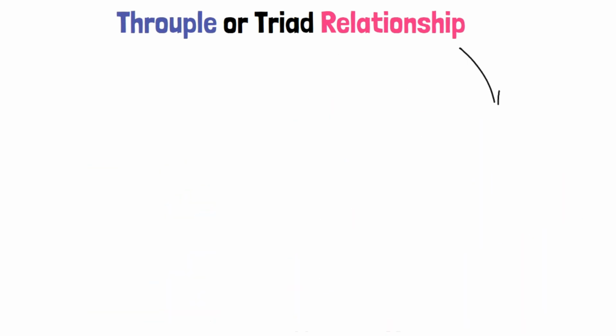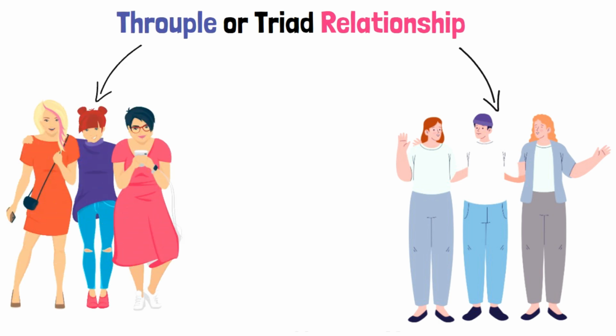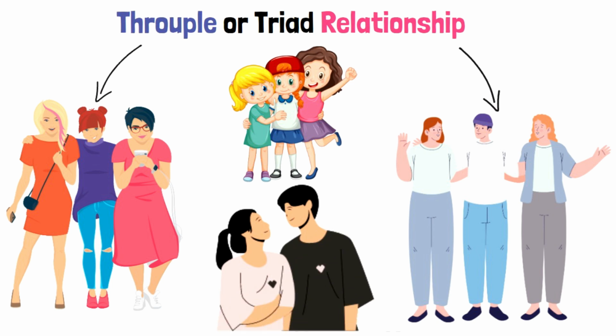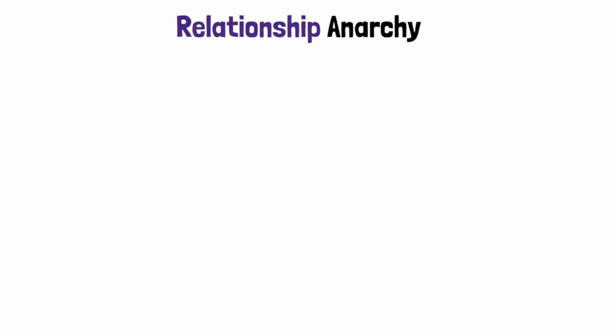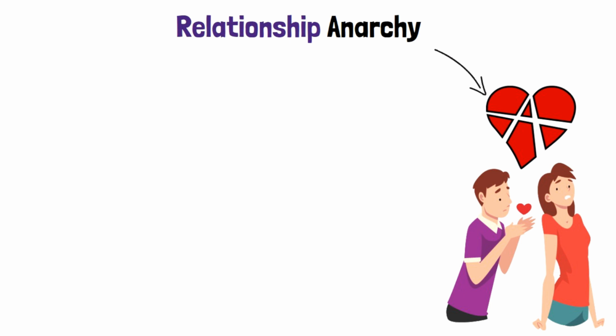Throuples require open communication, emotional intelligence, and a willingness to navigate the complexities of a three-way romantic and sexual dynamic. They may face societal stigma and legal challenges in some regions, as most legal systems are designed for monogamous or two-partner relationships.